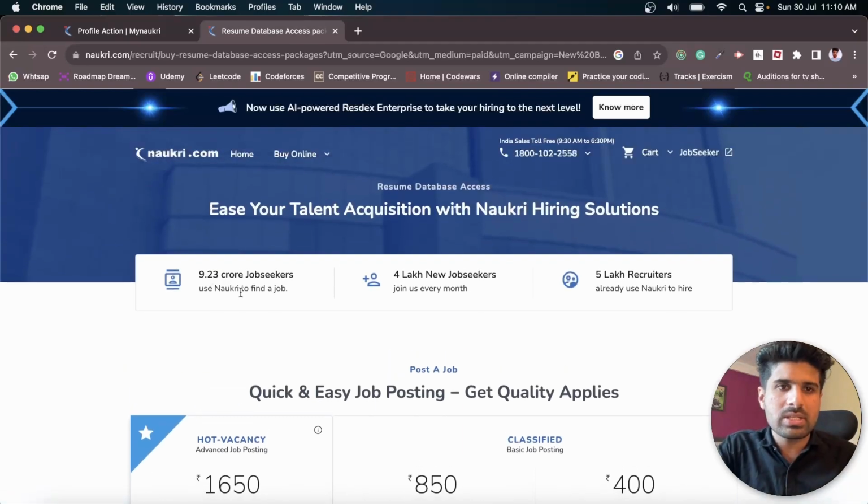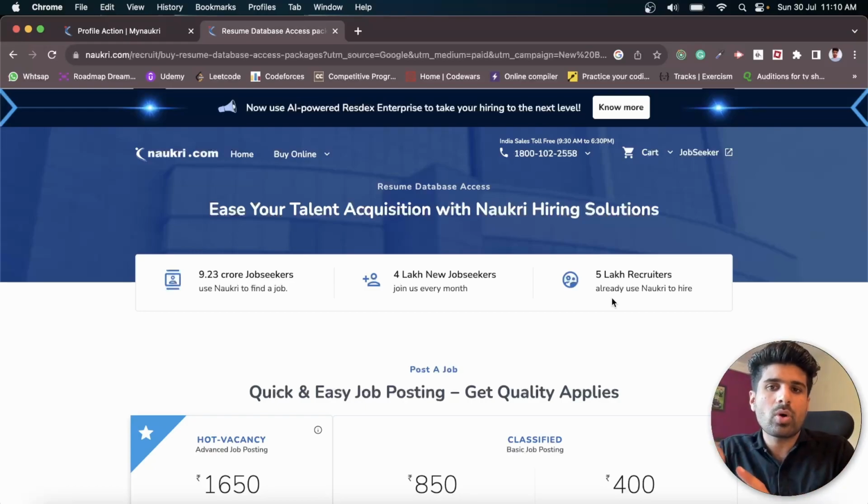And here you can see, as per Naukri.com, 9.23 crore job seekers use Naukri.com to find a job, and that is a huge amount. 4 lakh new job seekers join us every month. On an average, 4 lakh new candidates join Naukri.com in order to get a job, and 5 lakh recruiters already use Naukri to hire.